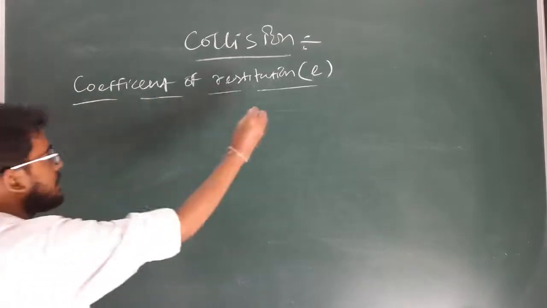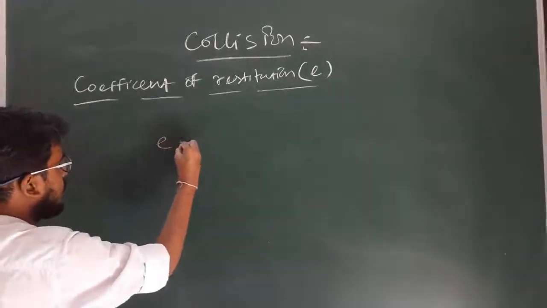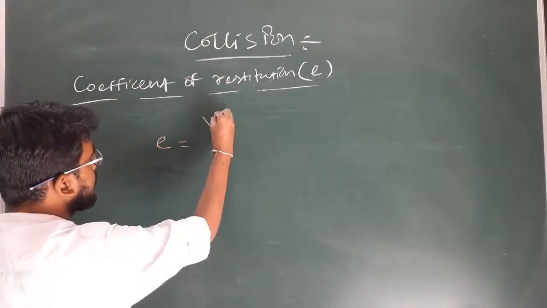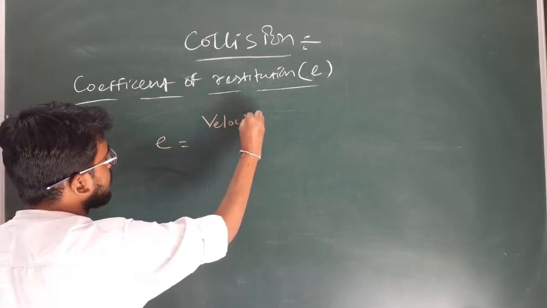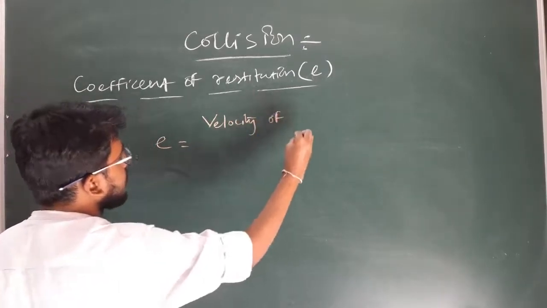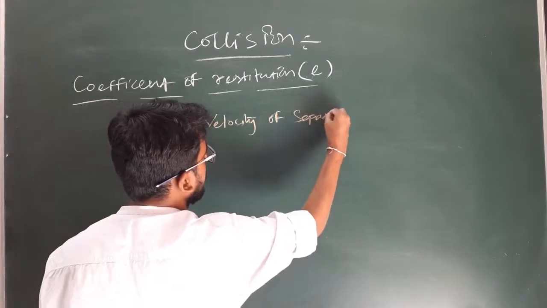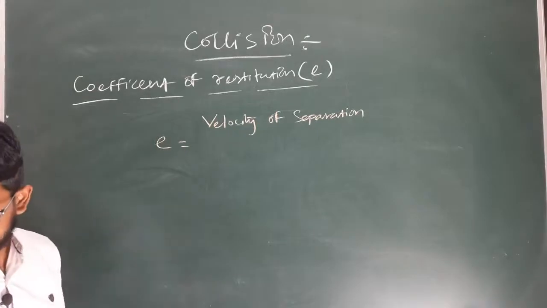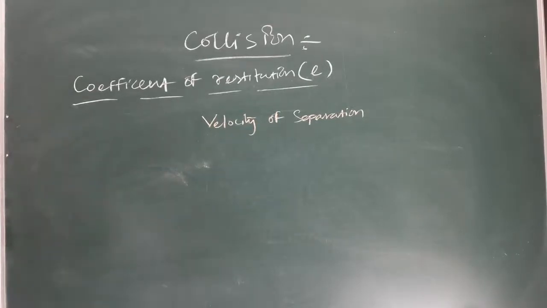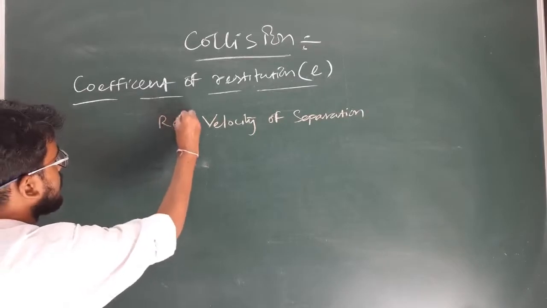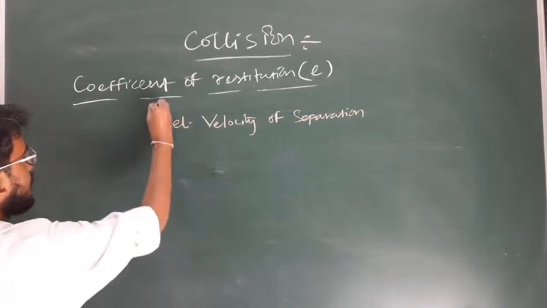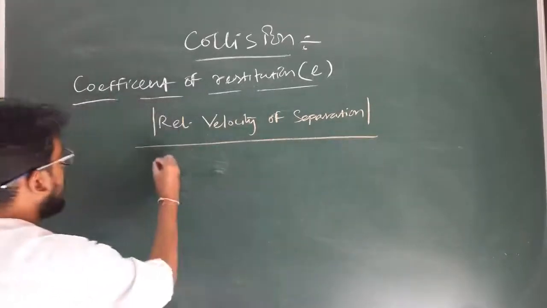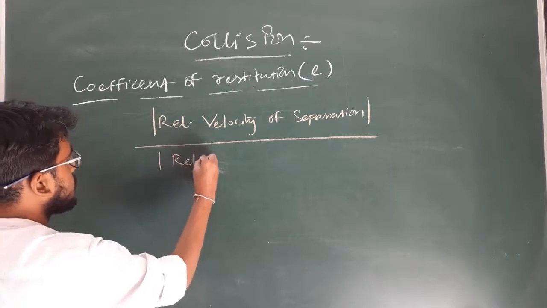It is defined as e is equal to the magnitude of relative velocity of separation divided by the magnitude of relative velocity of approach.